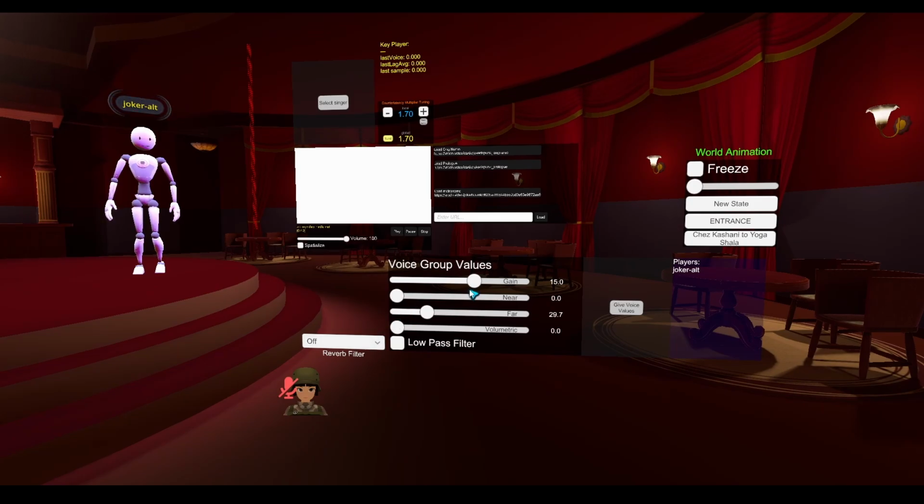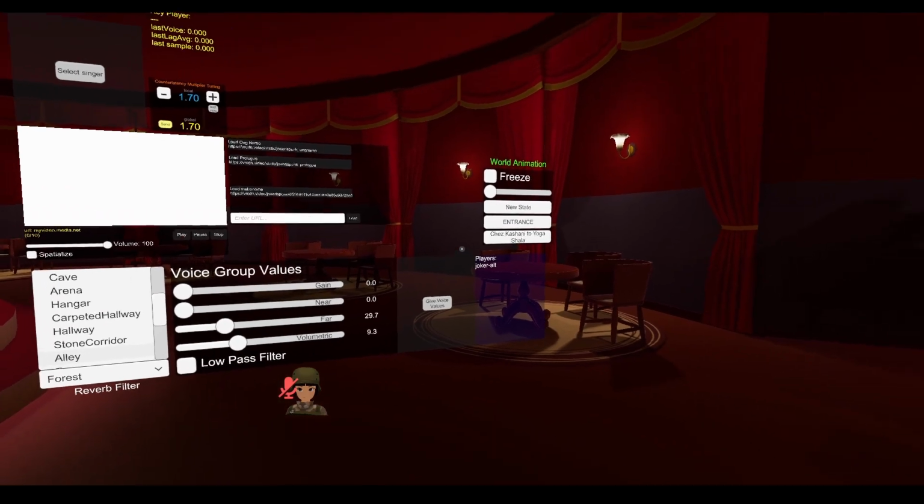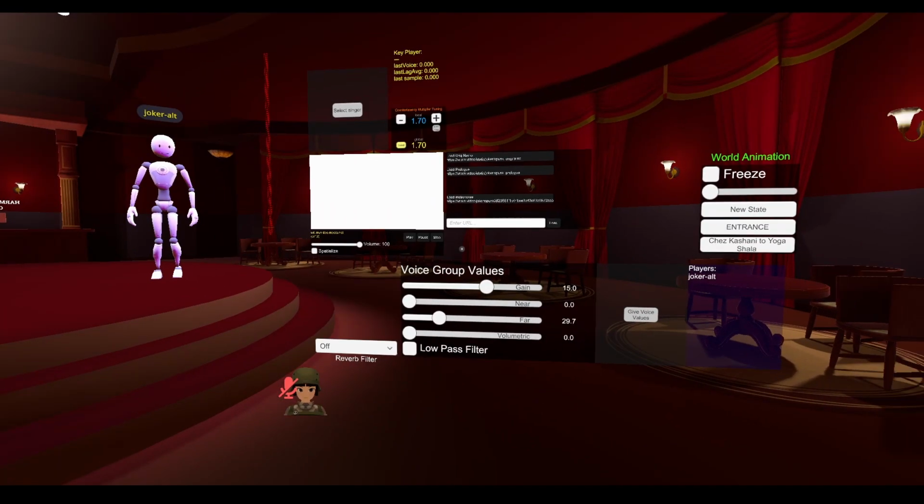I created an in-world interface that allows the crew to manipulate the audio properties of a user's voice stream in real time. We can control the voice's loudness, volumetric shape, and fall off. I also exposed an interface for the scene's reverb filter, which can be controlled in real time. This allows the crew, during production, to experiment with the different properties of the singer's voice and tune the values for each song for the best mix.